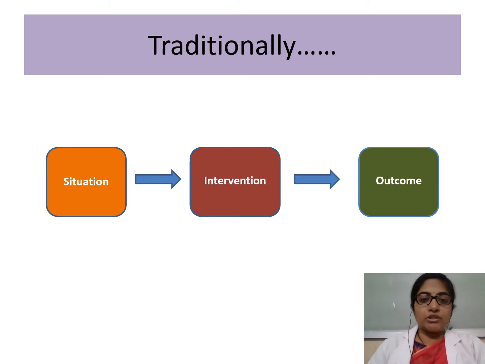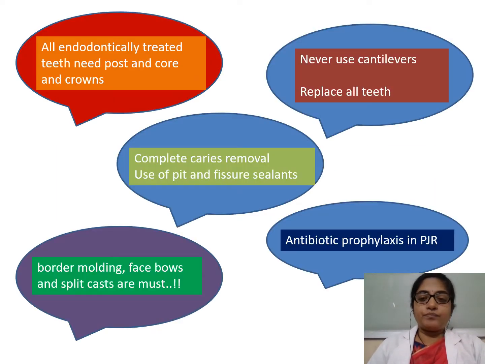We've been doing it traditionally. But what happens is we encounter many questions. For example, do all endodontically treated teeth need post and core and crowns? Suppose we get a patient for post endodontic restoration. When to go for a crown and when to go for a post and core is a question, and there should be definite guidelines to answer this.